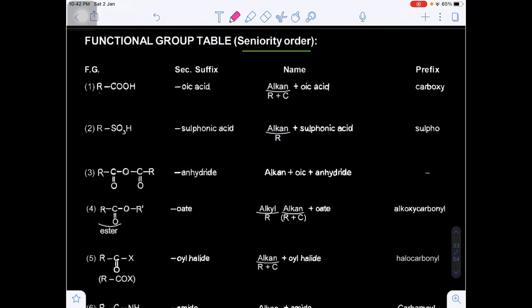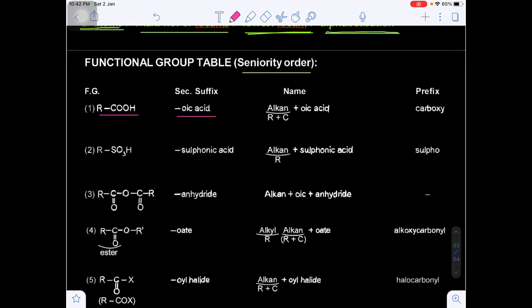The first one is the carboxylic acid functional group. The secondary suffix will be oic acid. The total name of the carboxylic acid will be alkanoic acid: alkane plus oic acid, alkanoic acid. Are you getting my pen? Now there are some special prefixes for the carboxylic acid. This is referred to as carboxy. We will discuss when we use the special prefixes for the carboxylic acid.